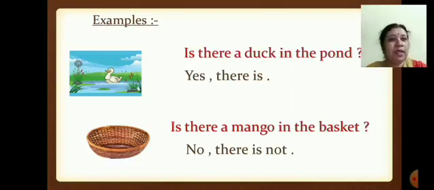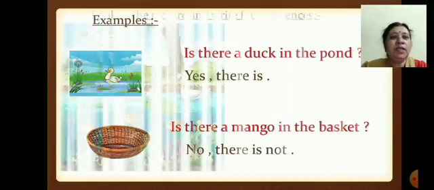First question again I'll read. Is there a duck in the pond? Yes, there is. Because there is a duck in the pond, so we are saying yes, there is. Now the second question. Is there a mango in the basket? Can you see any mango in the basket, children? No, there is not. Understood? Now we will move to the next part.